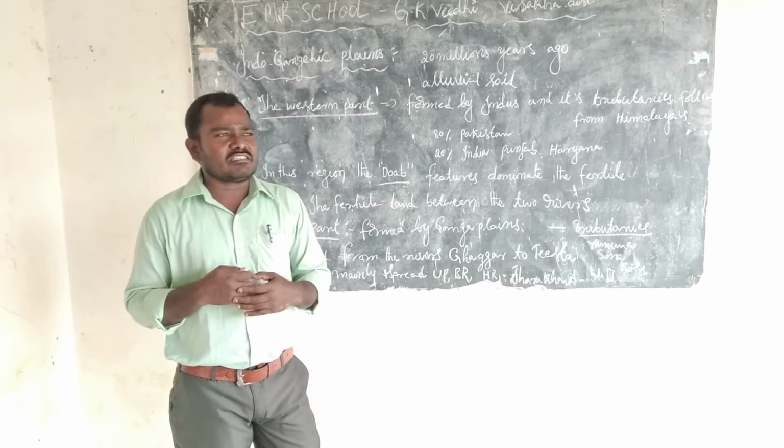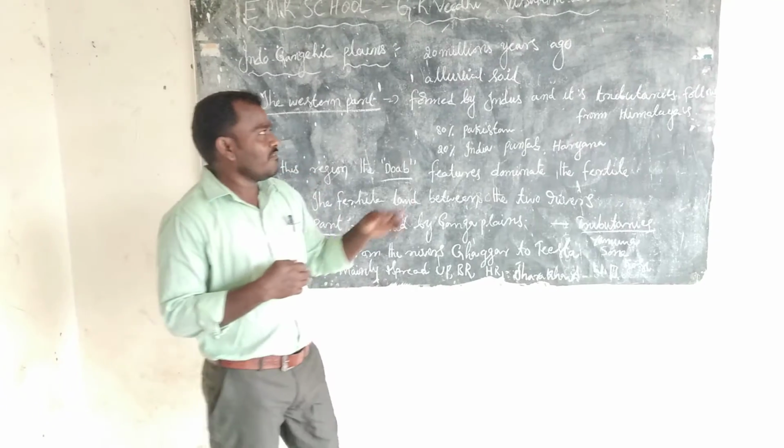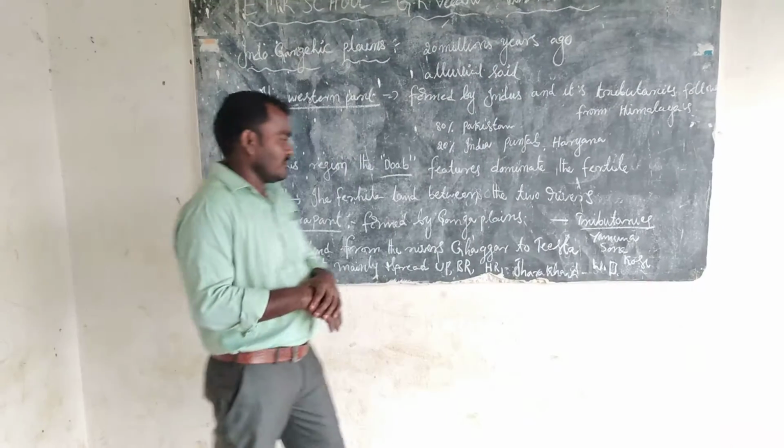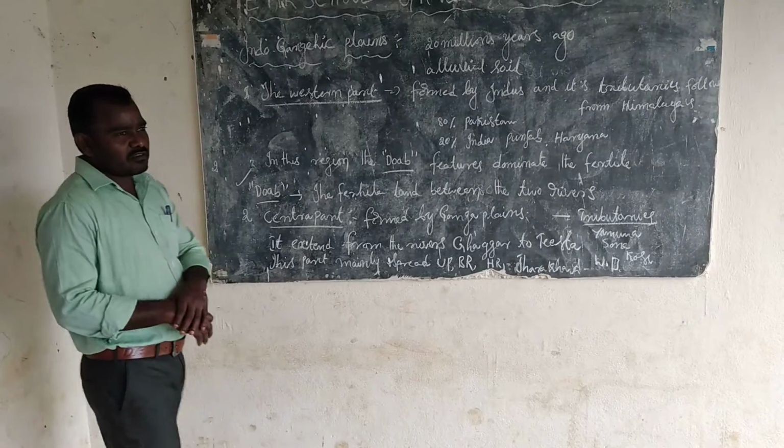The plain soil is very fertile alluvial soil.